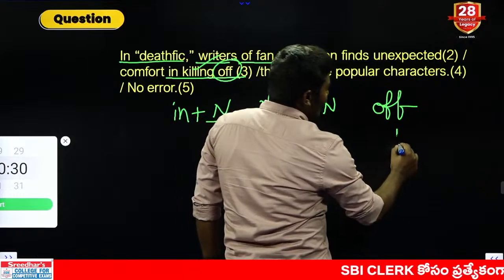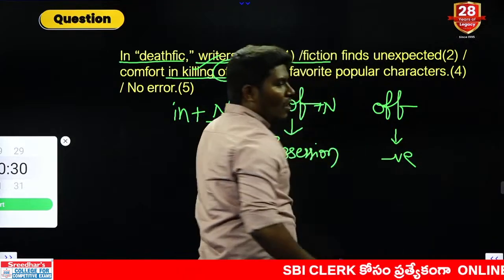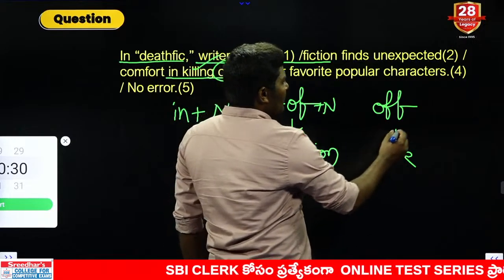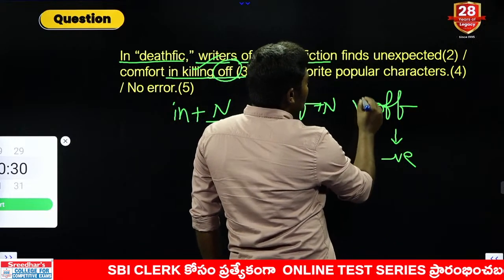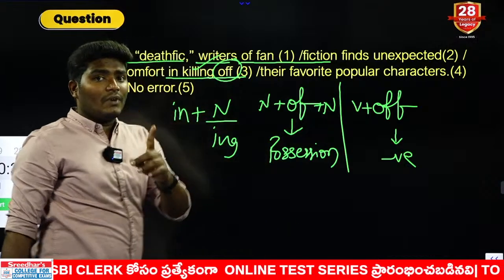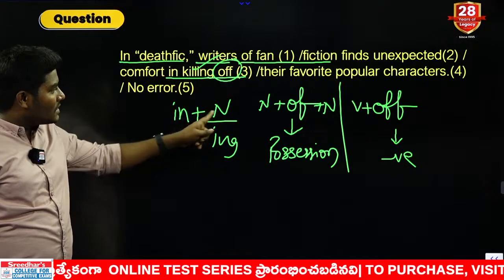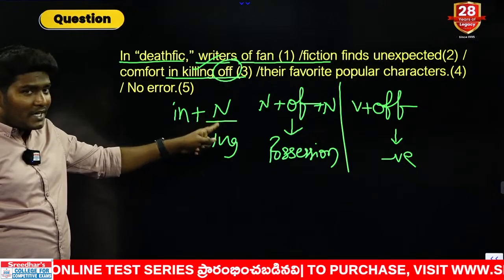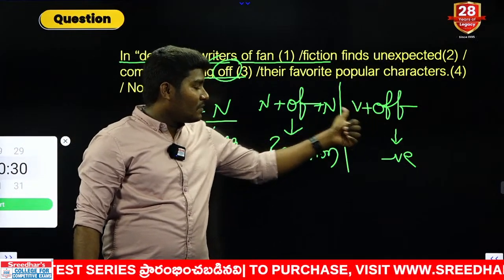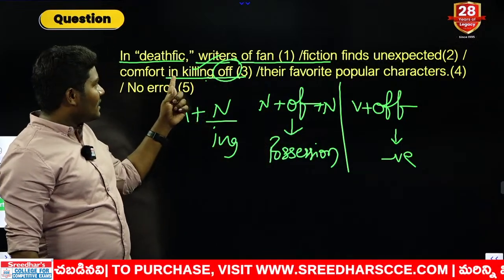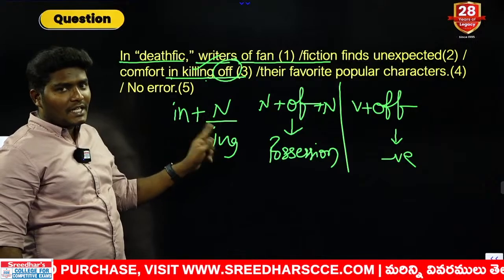Next one, OFF, it shows negative meaning, like removing, reducing, killing, all these words. And remember, it should always be used with a verb form. But remember, here killing is not a verb, killing is only a noun combination, in is followed by a noun. That is the reason I explained this. You may feel like, sir, off is preceded by a noun, killing is a noun. No, killing is a gerund form here, a noun form. That is the reason I explained in plus ing also.